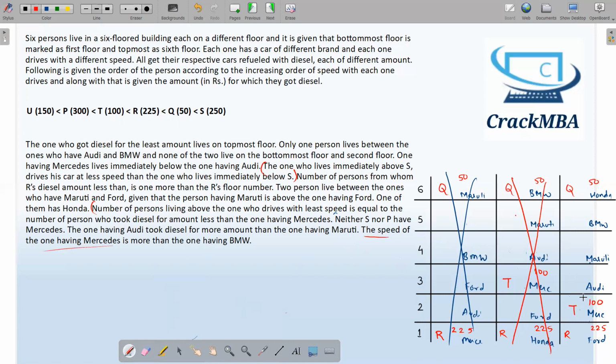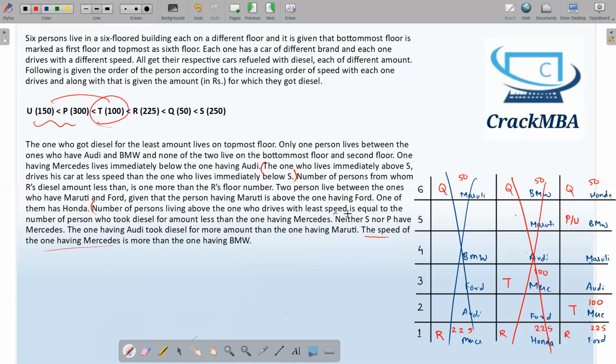The speed of Mercedes, who is Mercedes? T. T is more than the one having BMW. Who are the people who have less speed than T? It's only U and P. U or P will be over here. Either U or P. All right. So this is two cases, P or U. Now what else can we see?